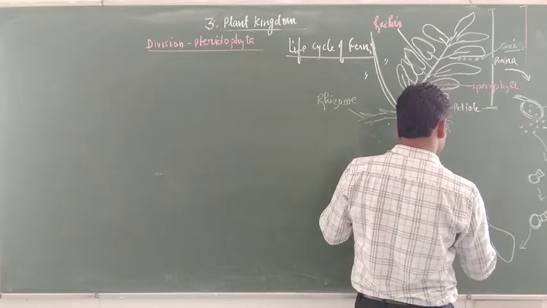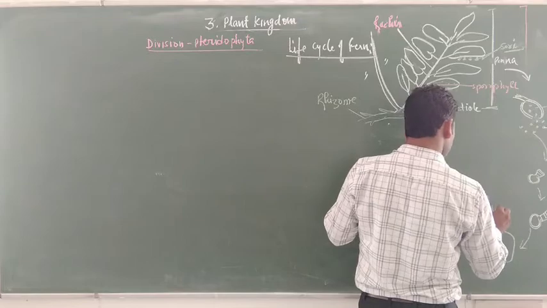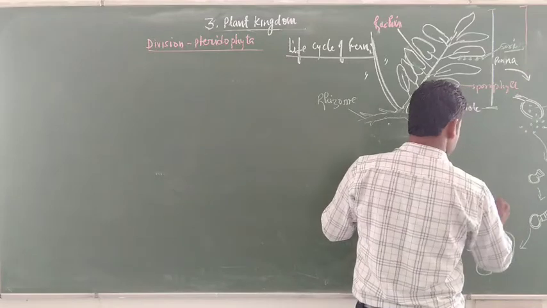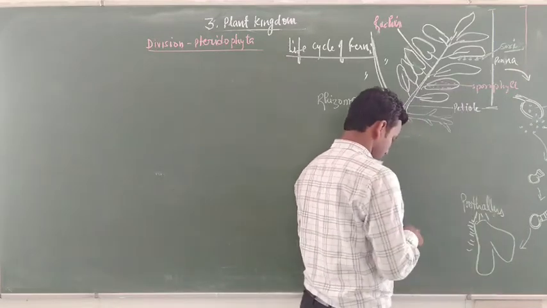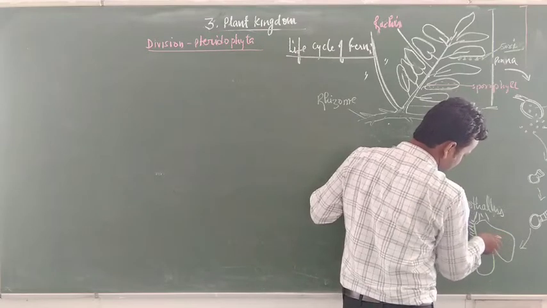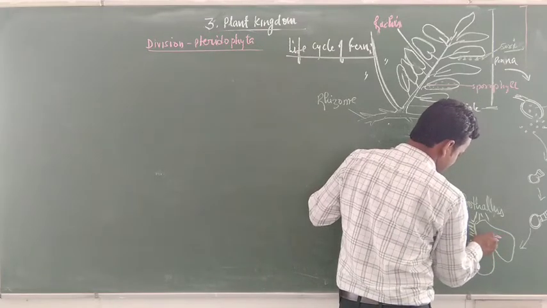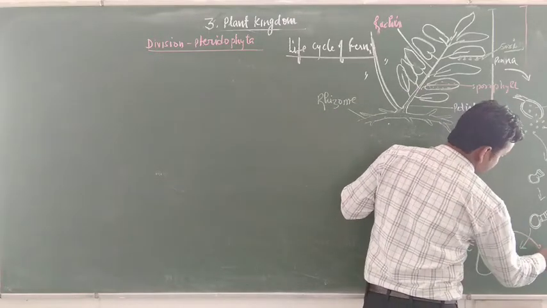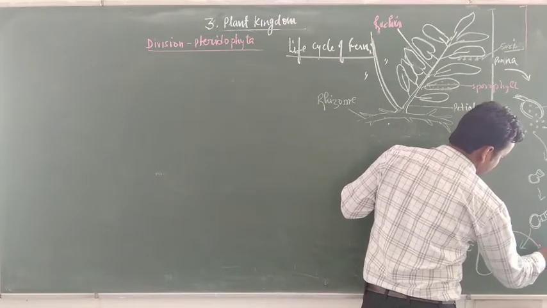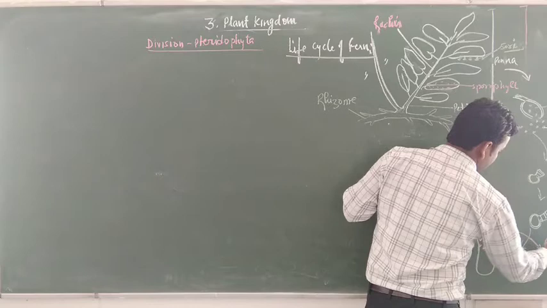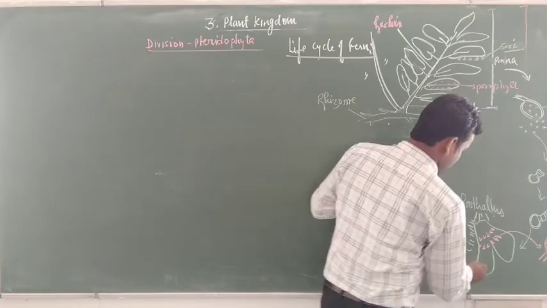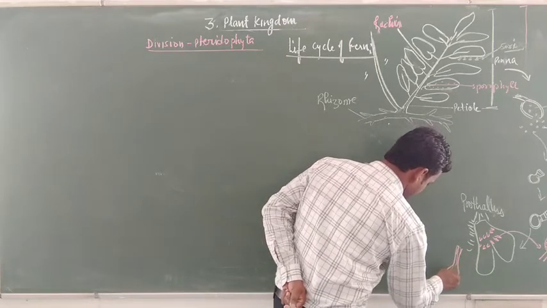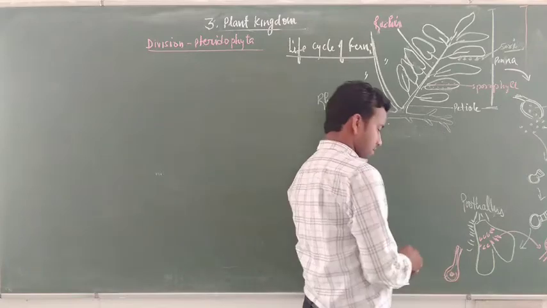This is called the prothallus. And the prothallus bears numerous antheridia and archegonia. Suppose this is an antheridium, and you know how the archegonia are prepared. This is the archegonium.